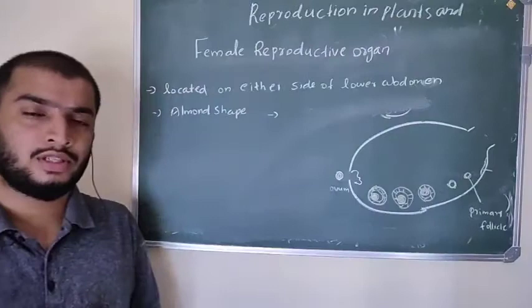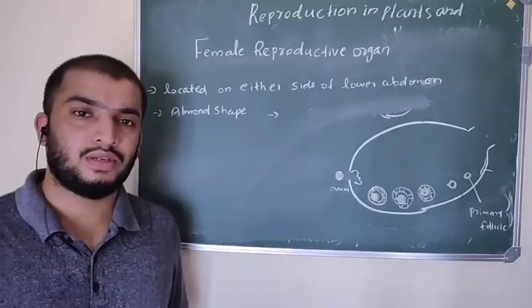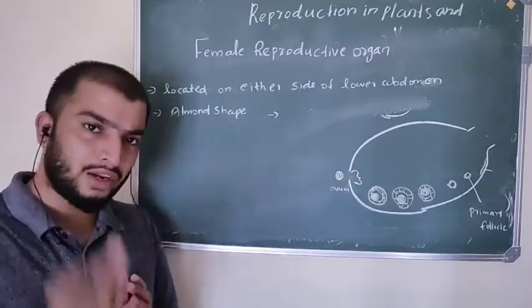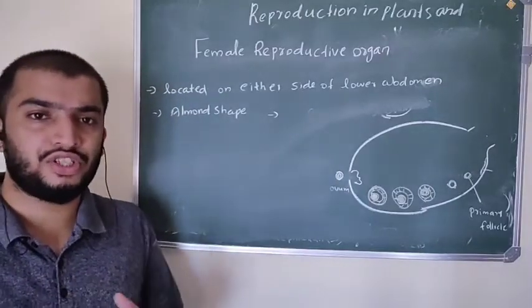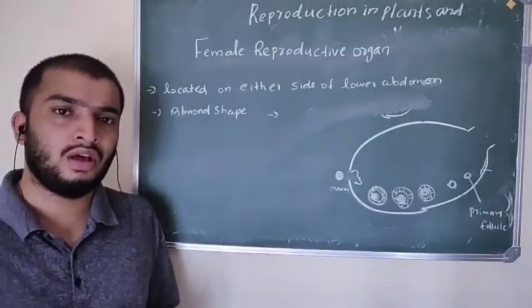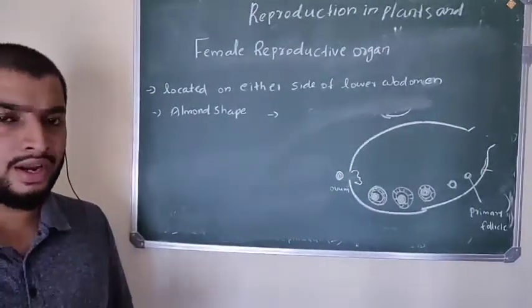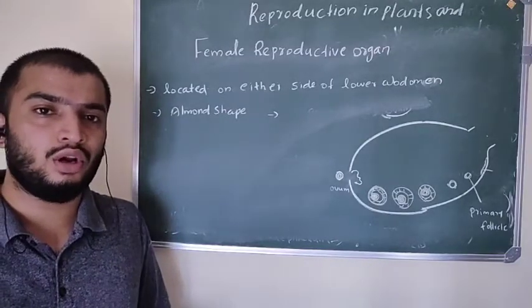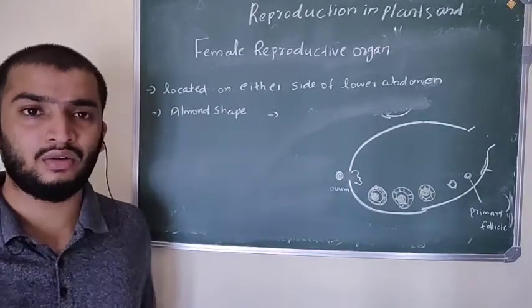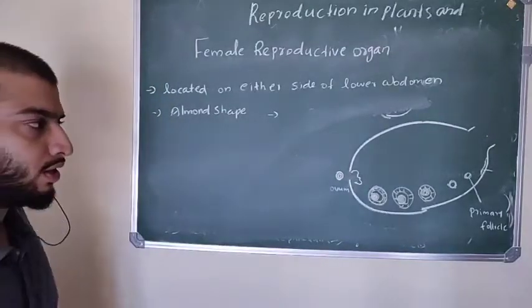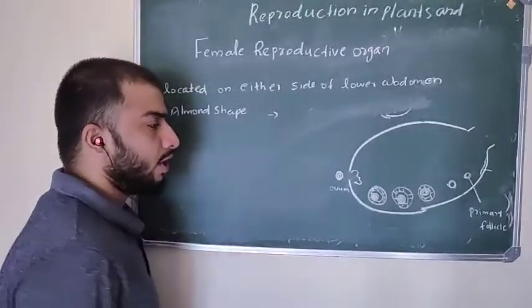Next we are going to discuss the female reproductive system. The female reproductive organ is called the ovary. The male reproductive organ is called the testis, which is found outside the abdominal cavity, is oval in shape, and is found in a scrotum. But the female reproductive organ is found in the lower abdomen, on either side, and is almond shaped. Okay, so this is a picture of the ovary.